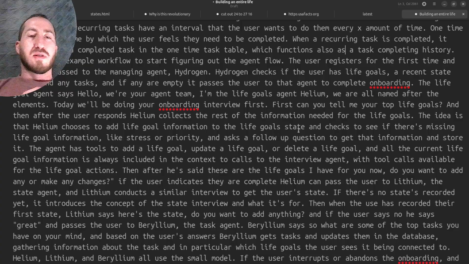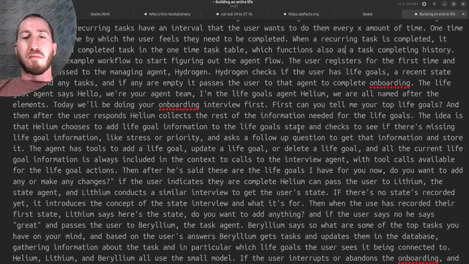The agent has tools to add a life goal, update a life goal, or delete a life goal, and all the current life goal information is always included in the context to calls to the interview agent, with tool calls available for the life goal actions. Then, after he said, "These are all the life goals I have for you now. Do you want to add any or make any changes?"